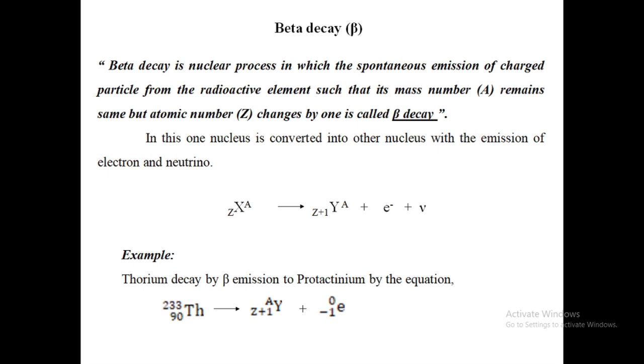For example, when thorium undergoes beta emission, it gets converted into protactinium by the equation: thorium, 90 Th 233, gets converted into Z+1 YA, meaning protactinium, plus an electron.